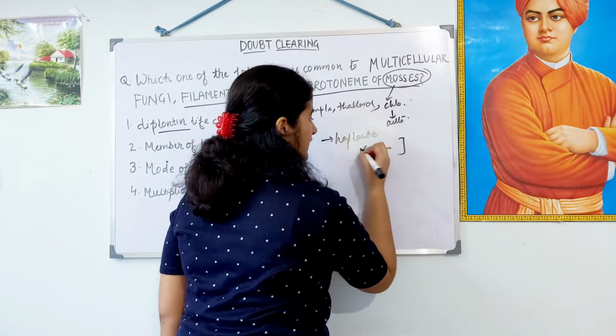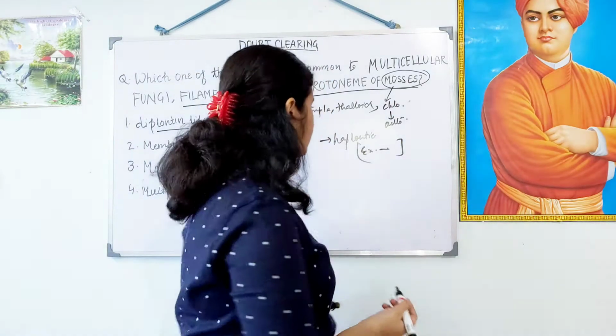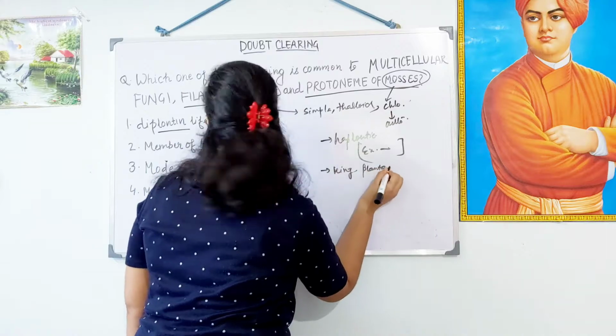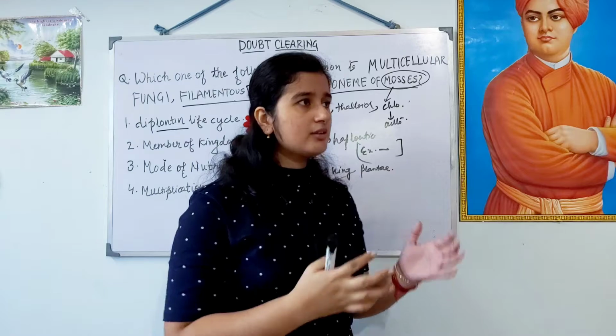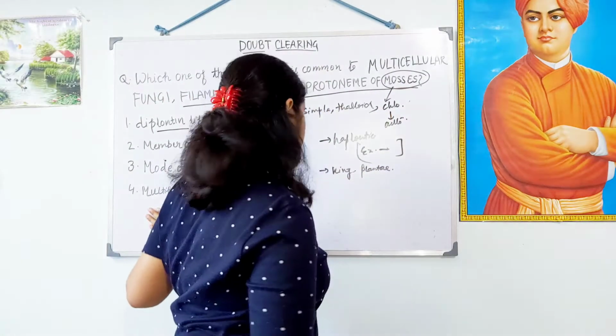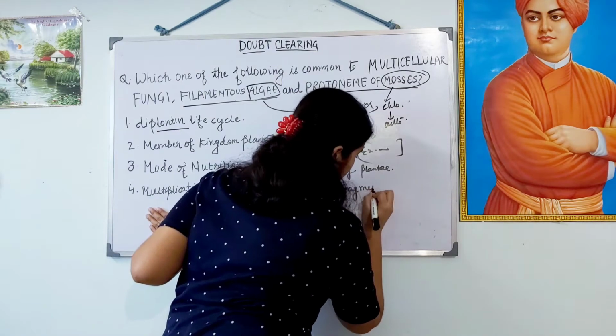Exceptions are there. I am not writing them. Okay? And member of the kingdom Plantae. Obviously, it is a member of the kingdom Plantae. And then the mode of nutrition. This is autotrophic mode of nutrition because it has its own chlorophyll. Okay? And the fragmentation, the multiplication. Vegetative reproduction occurs by fragmentation.